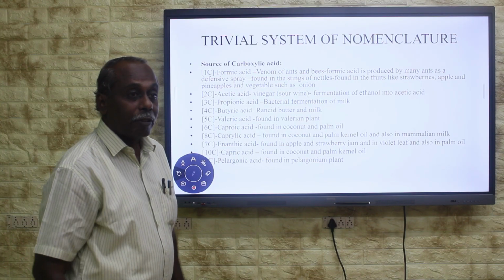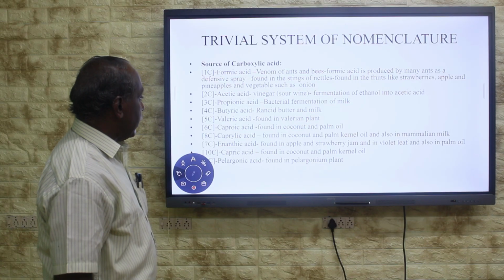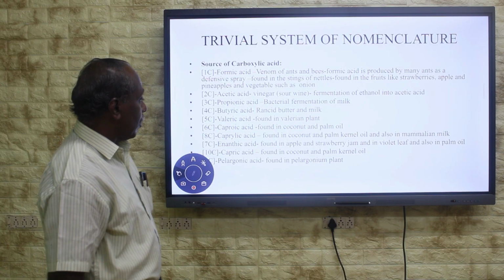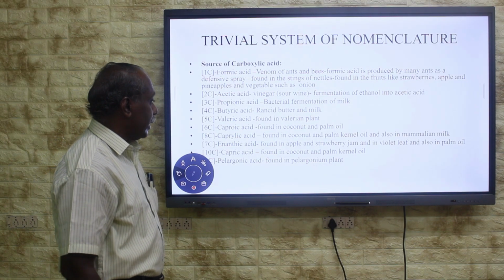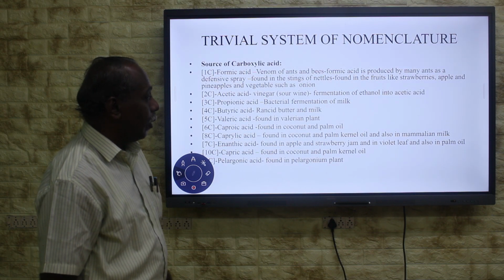This word is derived from this acid, caproic acid. Then the 7-carbon carboxylic acid is enanthic acid. It is found in apple, strawberry jam and also violet leaf.